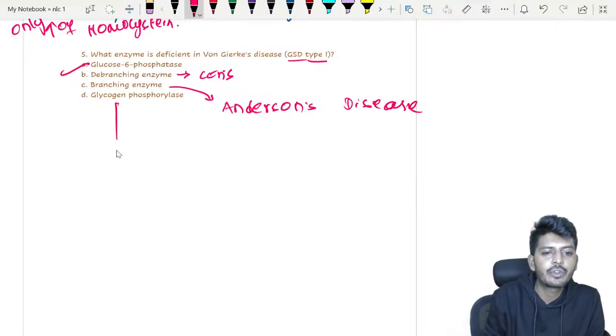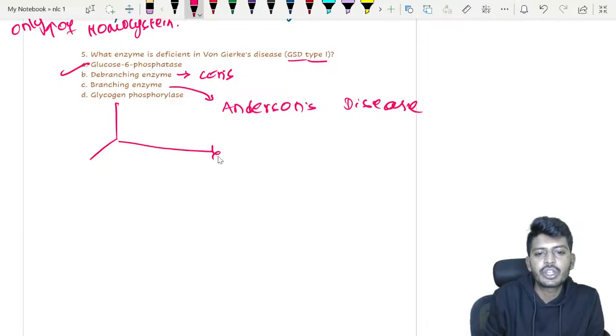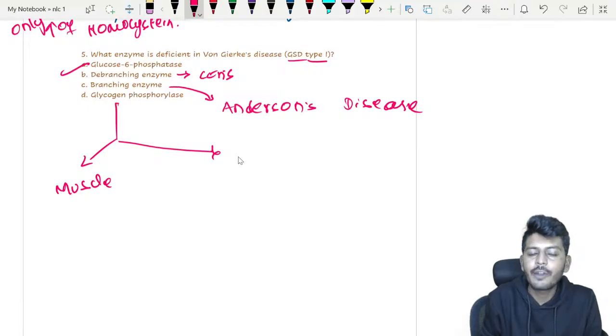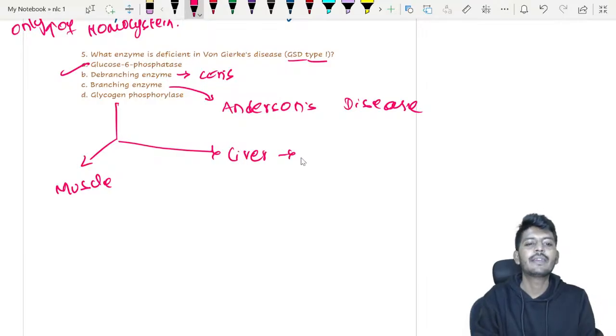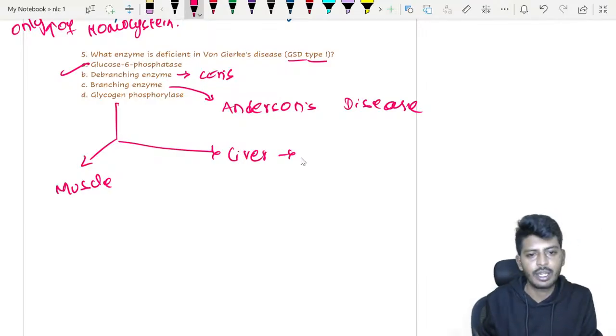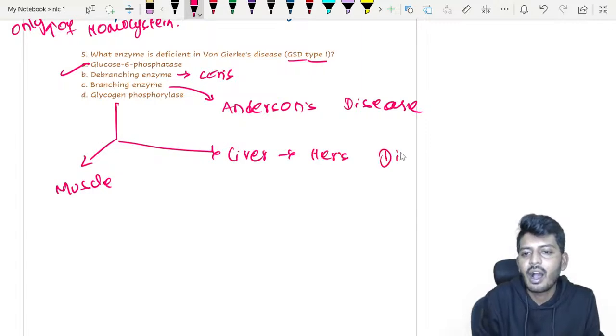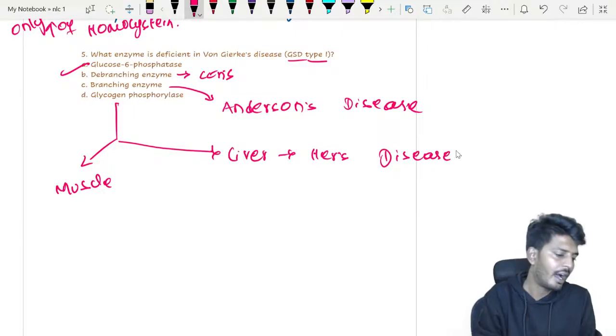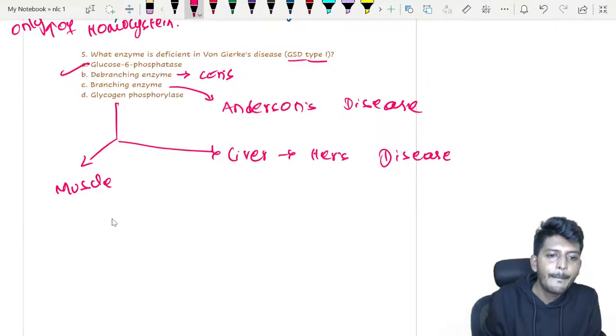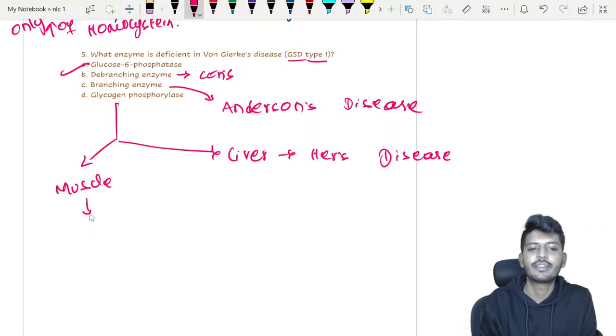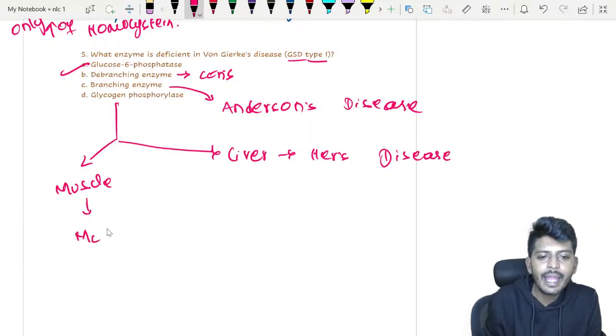And glycogen phosphorylase can be in two locations, which you need to remember, whether it is in the muscle or in the liver. If it is the liver, a deficiency of glycogen phosphorylase will lead to Hers' disease, my dear student. Which disease? Hers' disease. If it is muscle, a glycogen phosphorylase deficiency will lead to McArdle's disease. Which disease? McArdle's disease.